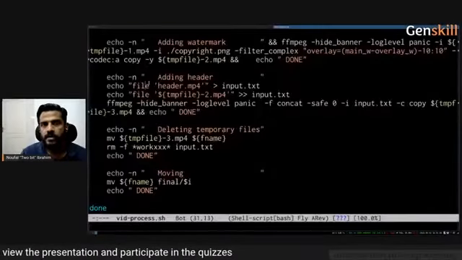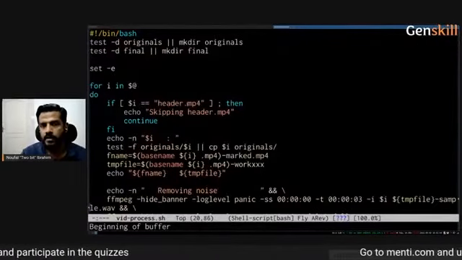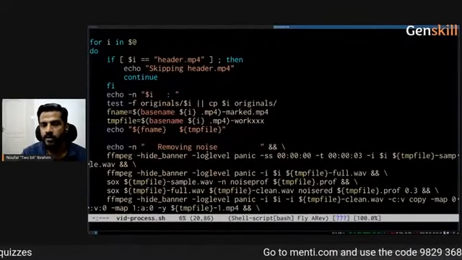It's actually a list of commands. This will actually do a lot of stuff. It will add a header. It will remove noise automatically.